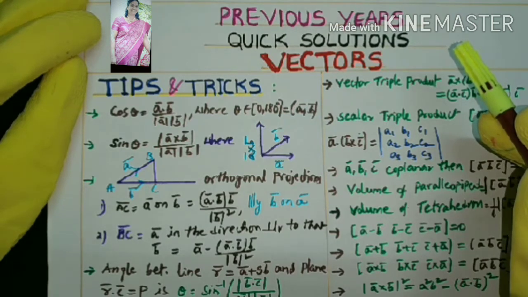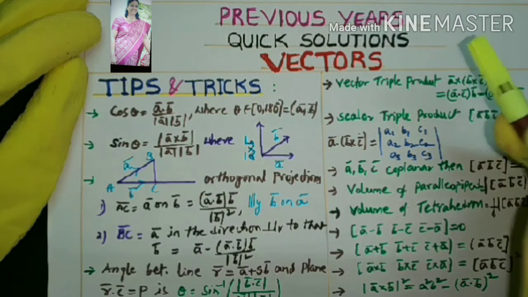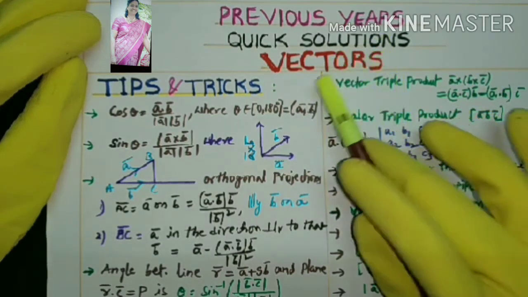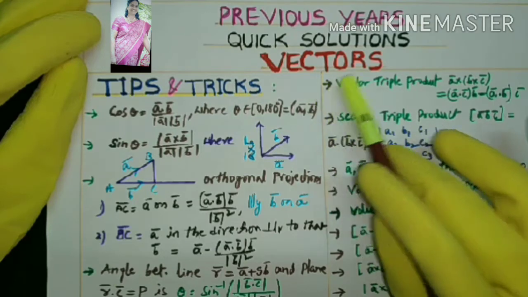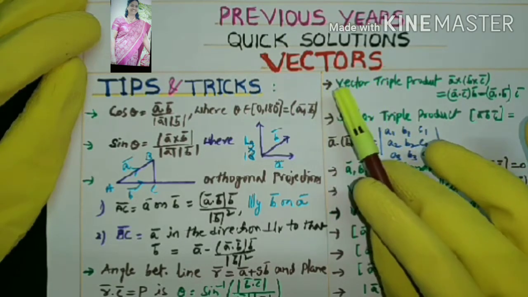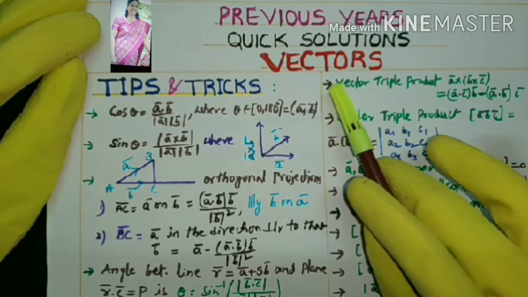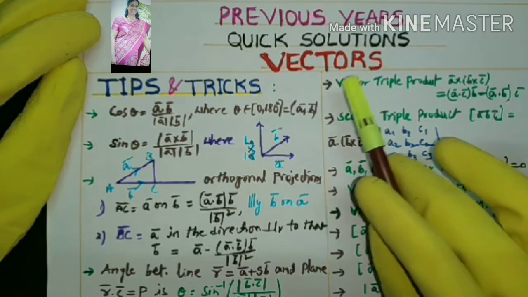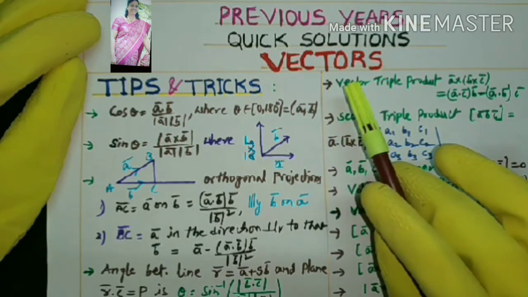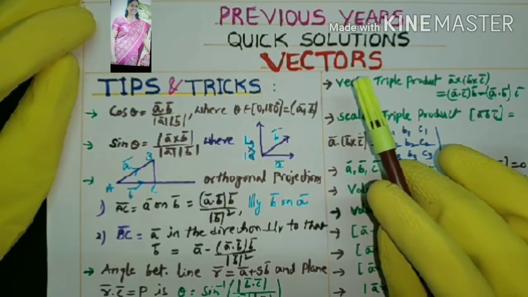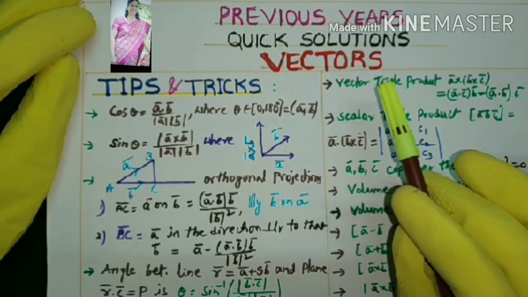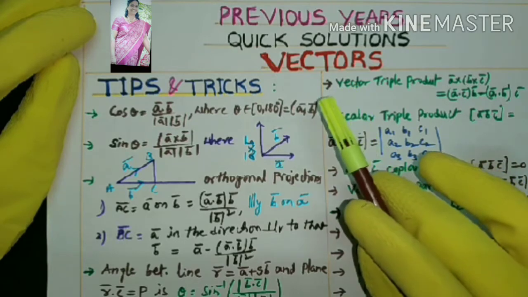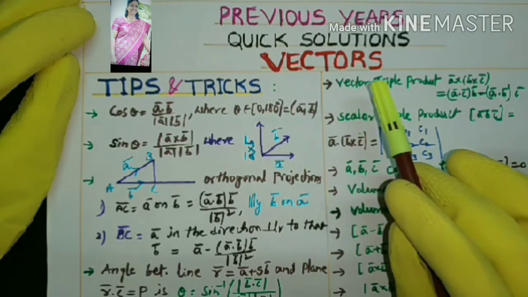Okay, now what am I going to discuss in this video? Previous year's quick solutions on the topic vectors. Vectors is one of the major topics. You can easily focus on more number of questions. From the JEE Mains point of view, one question will compulsorily come. From the MSET point of view, 5 to 6 questions will come from vector algebra in total. So this is a very helpful video. I am explaining with very simple tips and tricks. I discuss various JEE Mains as well as MSET questions with quick solutions. Are you ready to watch?